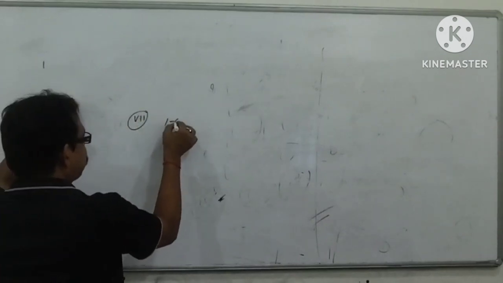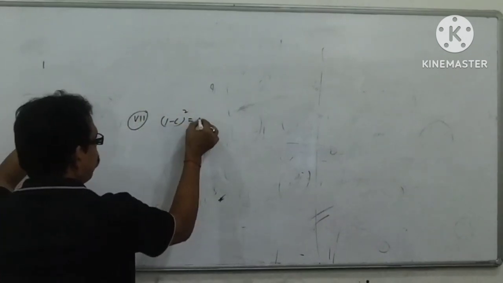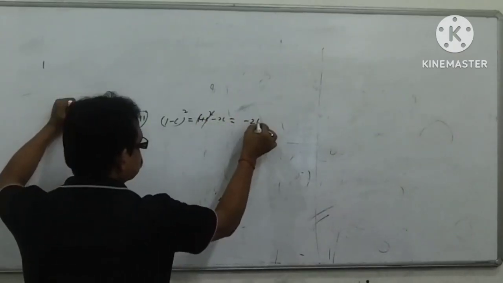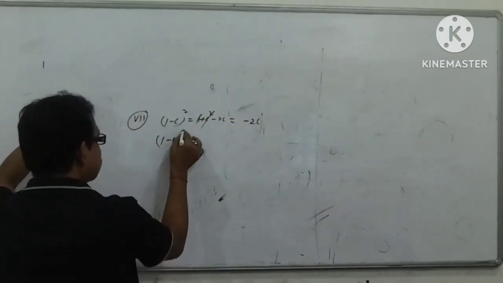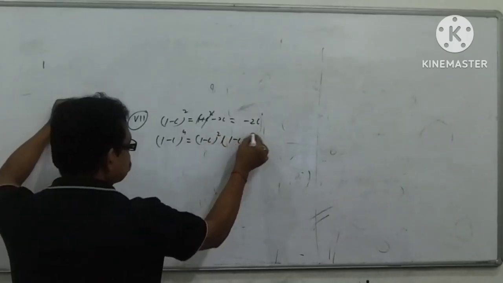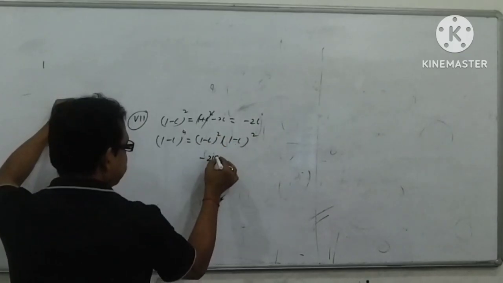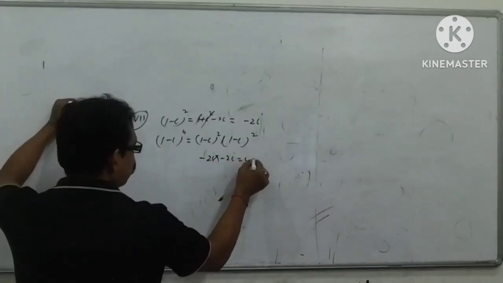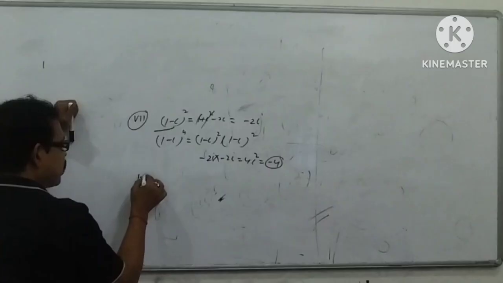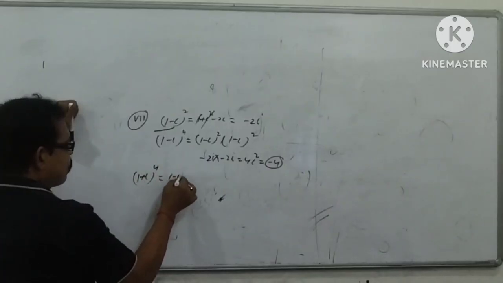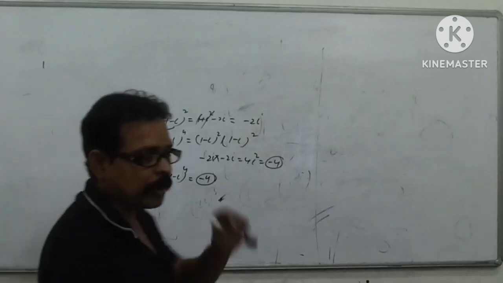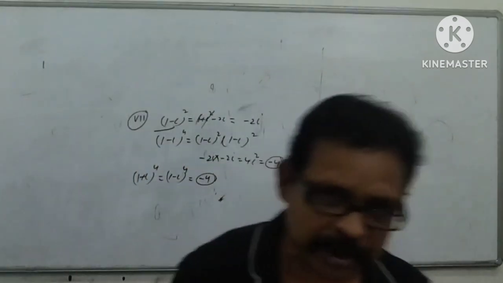In the same way, (1 + i)² − 2i has a value of 0 − 2i. (1 − i)⁴ = ((1 − i)²)² = (−2i)² = 4i² = −4. So whether it is (1 + i)⁴ or (1 − i)⁴, its value we can always assume is −4. This is a very important concept.